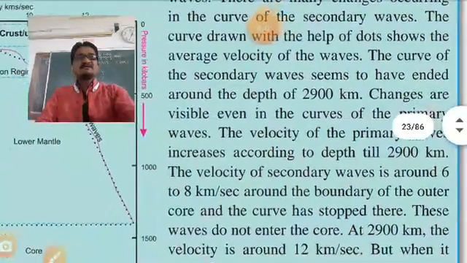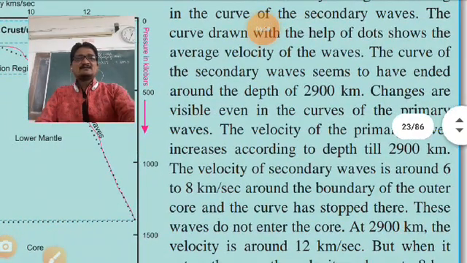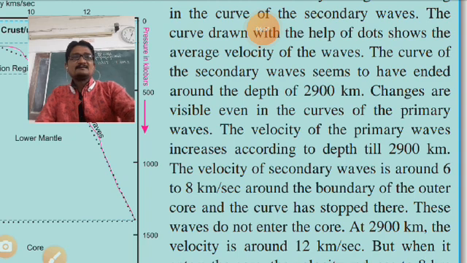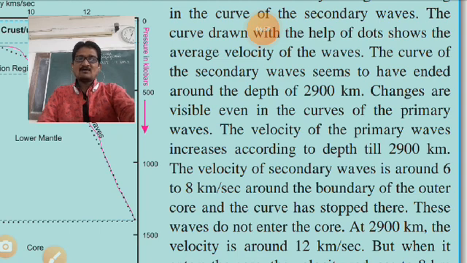Velocity of secondary wave is around 6 to 8 kilometers per second. That is the speed of secondary wave around the boundary of the outer core, and the curve has stopped there.